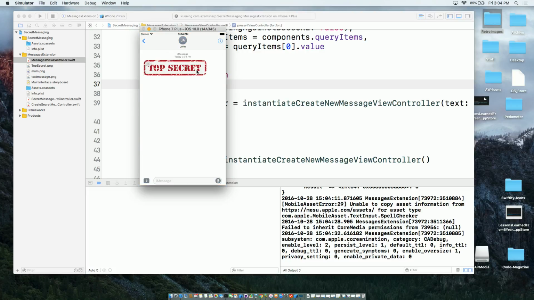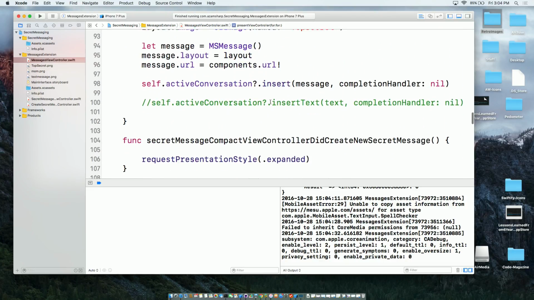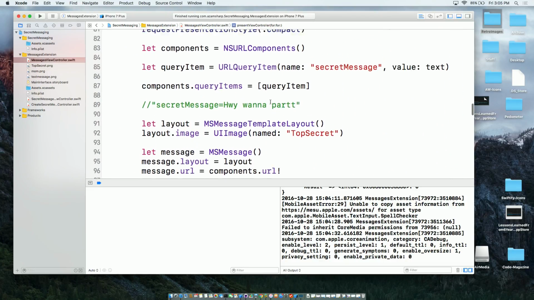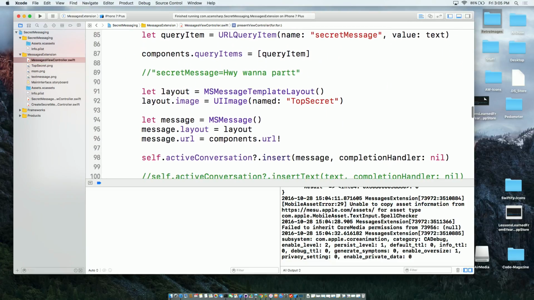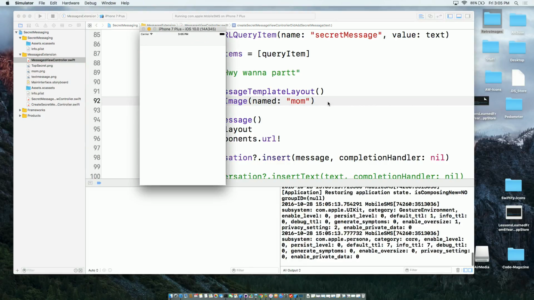Top secret. Come on. This is pretty obvious for a parent that they are going to tap or click on that if it's saying top secret. So we need to definitely change that. All right, let's go ahead and change. The only thing that we did was, where is that code? Where's the layout code? Here we go. We were applying an image called top secret. Instead, let's apply something called mom. All right, and let's run it again.